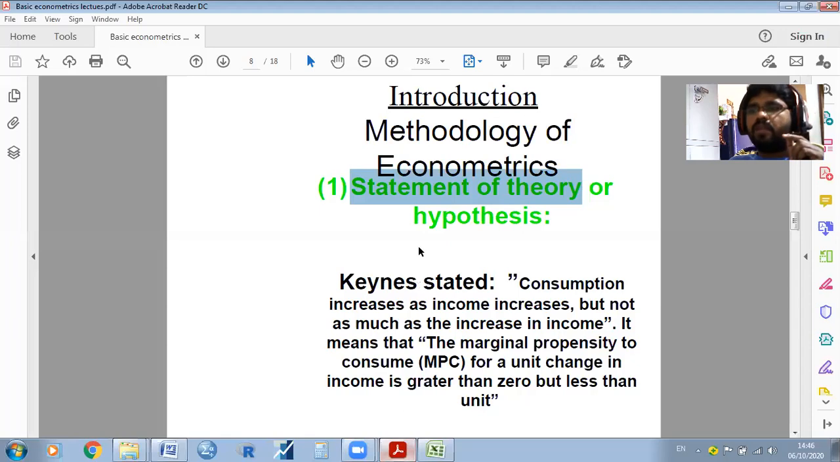For example, when we are going to use some econometrics models, first we need to understand the theoretical background of the study. What the theory states and how we need to follow it. For example, the consumption theory, that is the psychological law of consumption function, which was given by Keynes. What Keynes stated in the theory is that consumption increases as income increases.